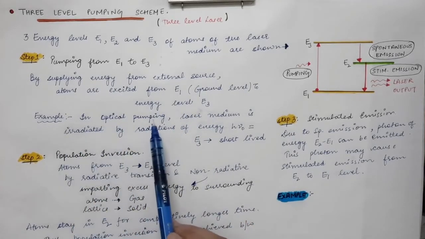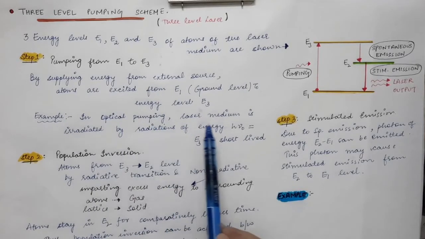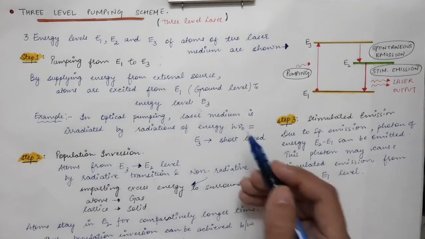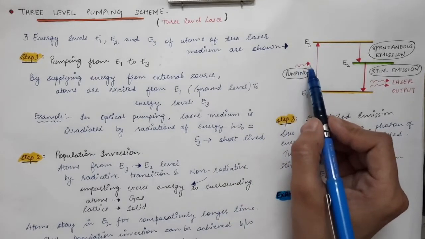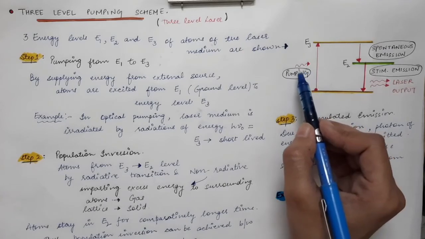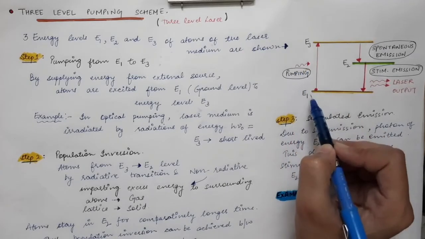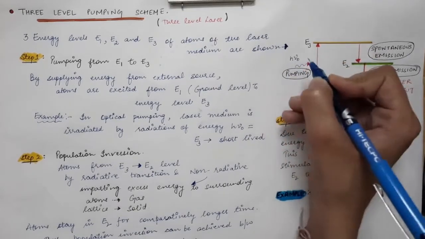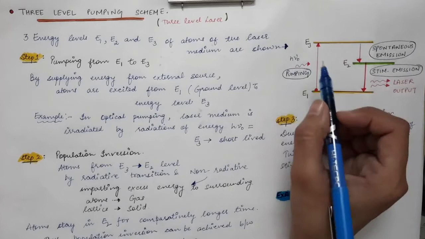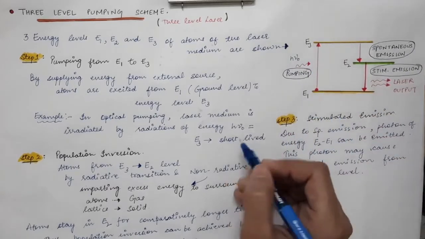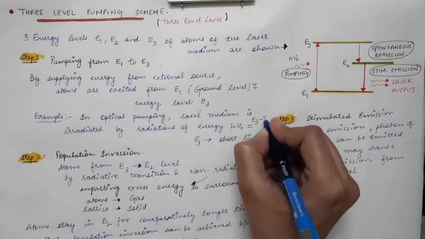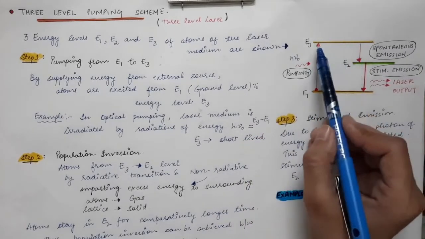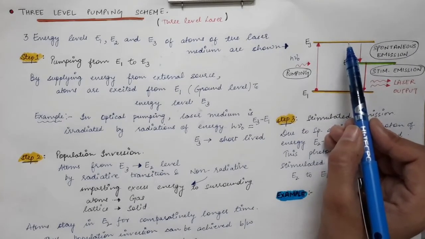For example, if we take the case of optical pumping, in that case the laser medium is irradiated by radiations of energy h nu naught. So if we have the optical pumping case, then photons of energy E3 minus E1 must be used. Now the energy of a photon is given by h nu, or you can say h nu naught. So this h nu naught must be equal to E3 minus E1. And E3 is a short-lived state. The lifetime of E3 is very short.